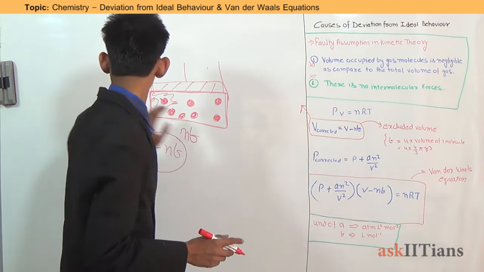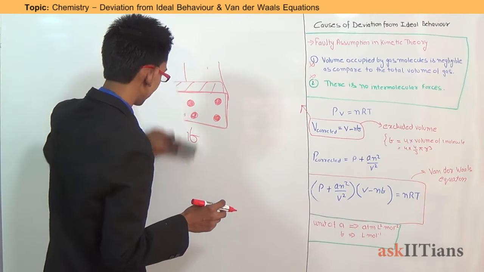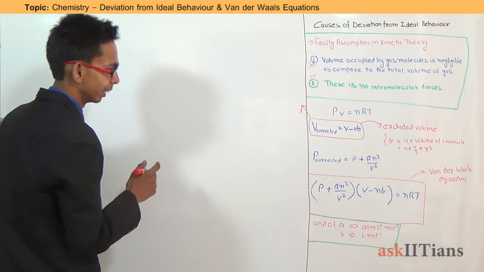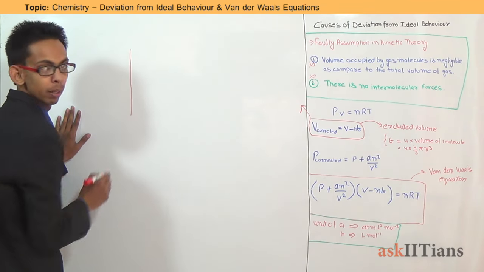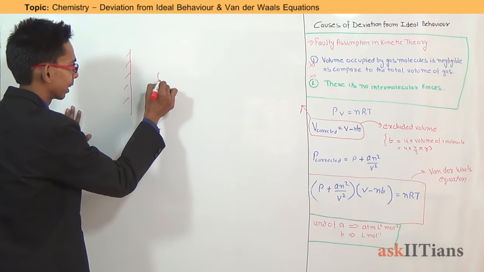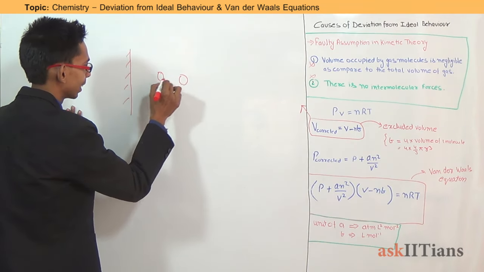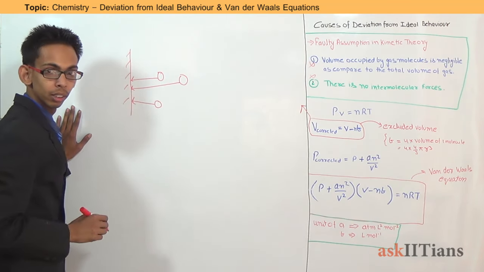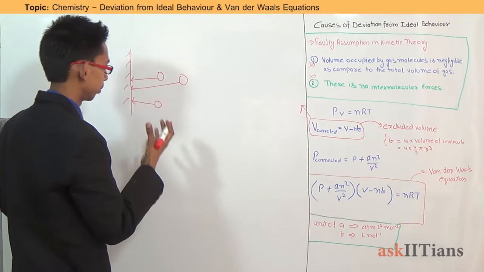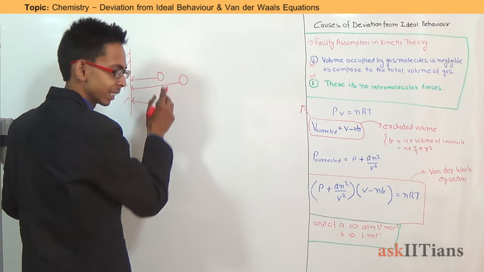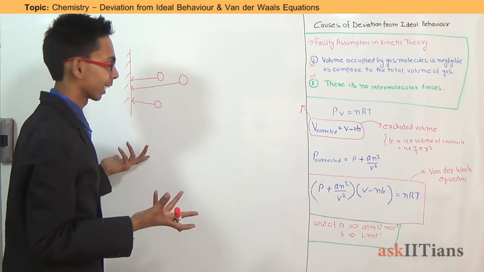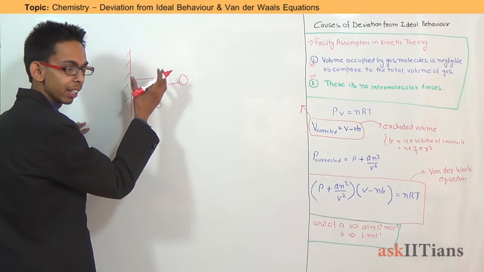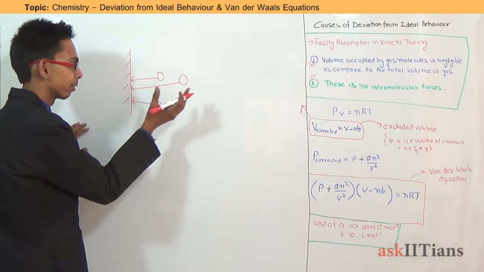The second one is in pressure. Actually, what we assume is that the molecules of a particular gas neither attract nor repel each other. We talk about pressure of a gas. What is pressure? Pressure is the force exerted by the molecules of gas when they strike the wall of the container. In an ideal gas, what we assume in kinetic molecular theory is that gases move independently of each other. It means no one attracts a particular molecule. So these are free and they will strike the wall with their full momentum.